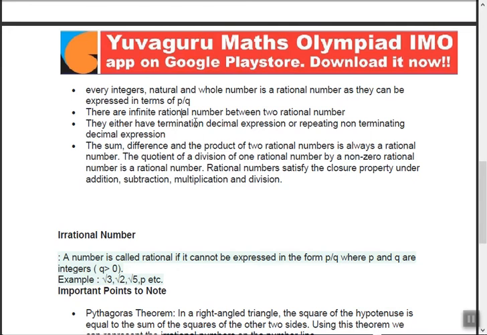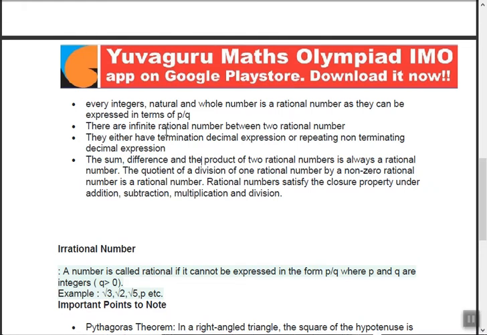They either have a terminating decimal expression or a repeating non-terminating decimal expression. This is very important and very difficult to understand. Terminating decimal expression means what? 1.1 is terminating. After the point there can be any number of digits, and then 0 should occur infinitely many times, like 1.1200000 up to infinity, with no number after that. So that is terminating. And repeating means what?